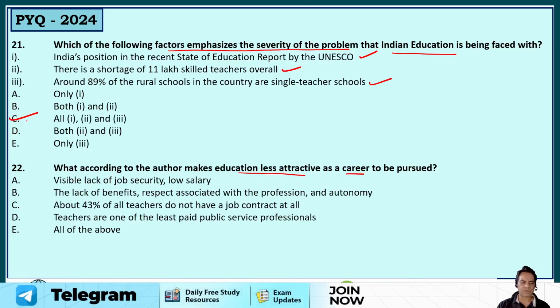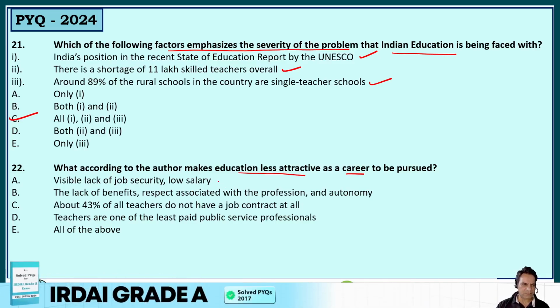Next question, guys. What, according to the author, makes education less attractive as a career to be pursued? Visible lack of job security, low salary, yes.